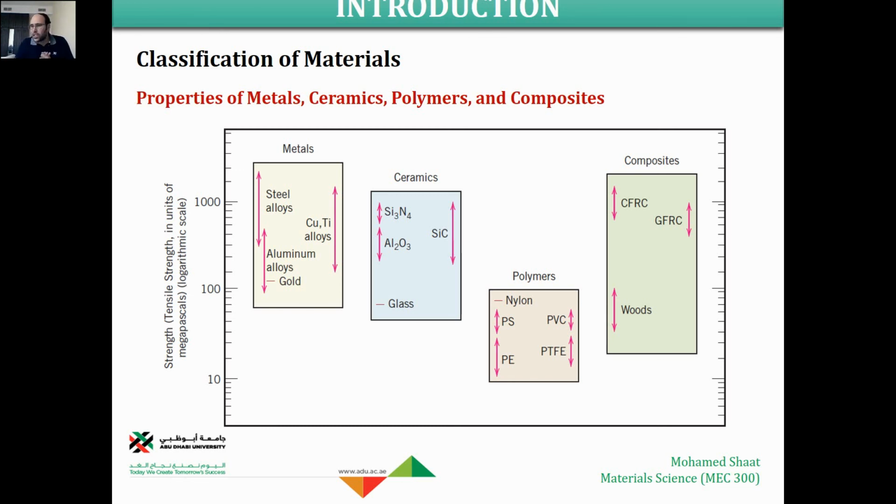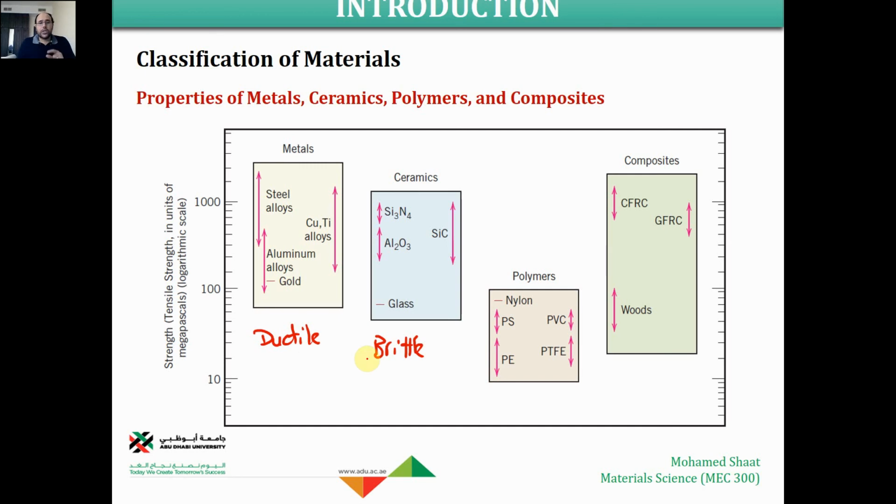But for ceramic like glass, if you have a piece of glass and I ask you to bend it, do you think that it's going to bend without fracture? No. If you try to do so, it will be automatically fractured. It means that ceramic is a brittle material. So ceramic is generally brittle, and metal is generally ductile material. Hard to deform means that if you try to do so, it will be fractured. It means that it is brittle material, like fragile material, and ductile means it is kind of flexible material.